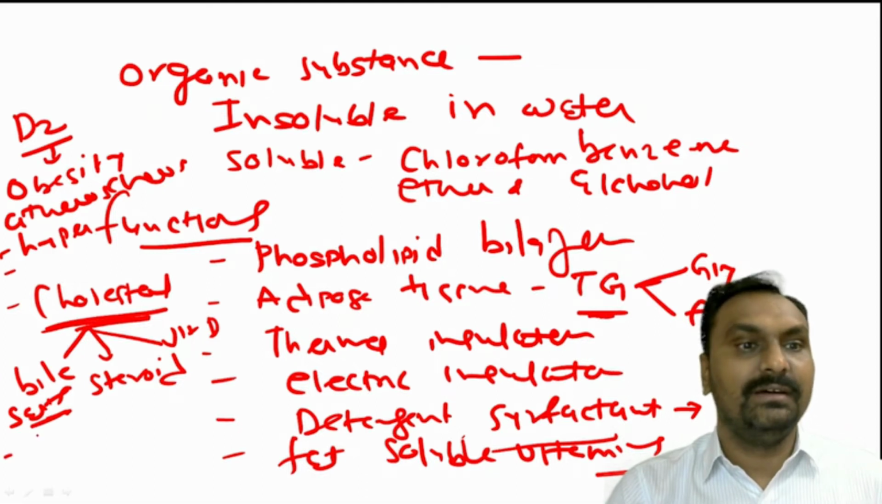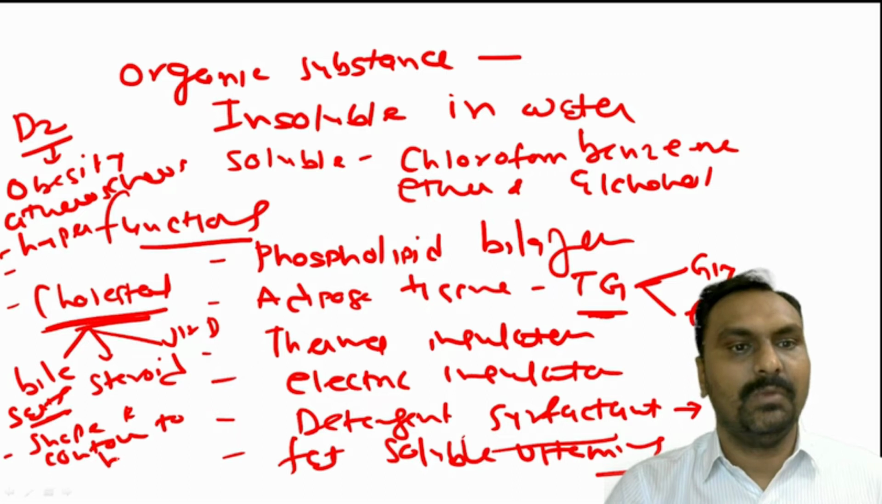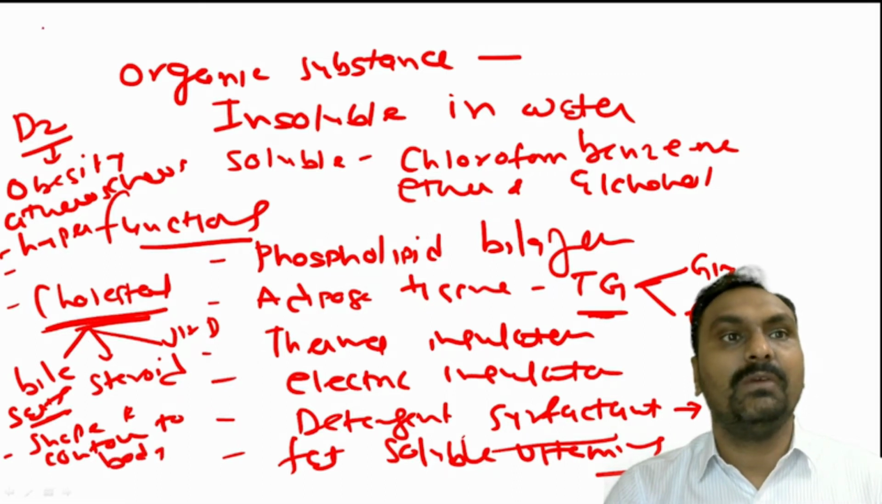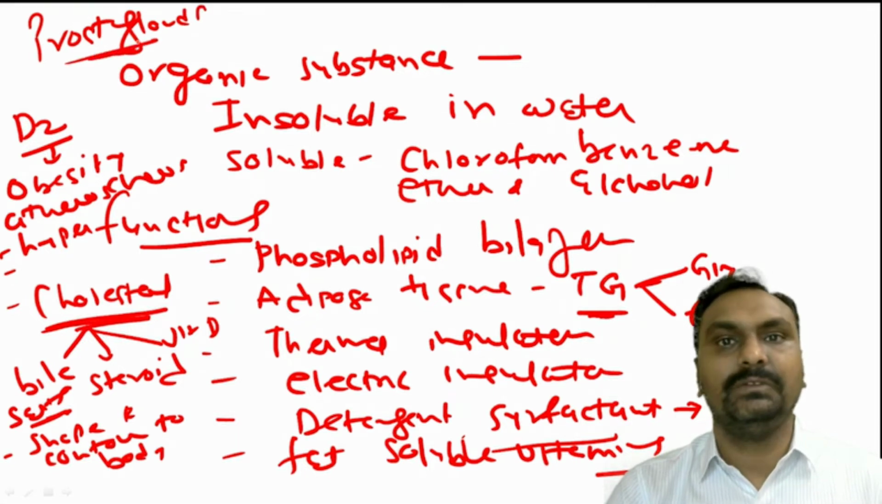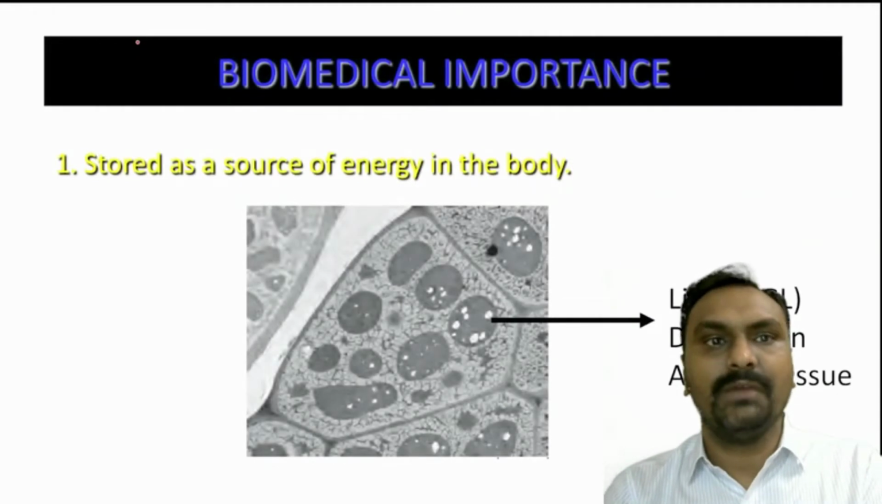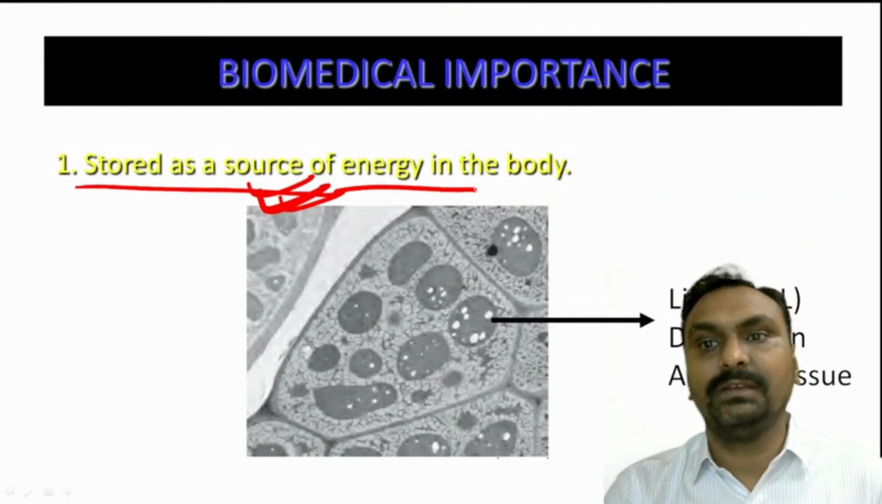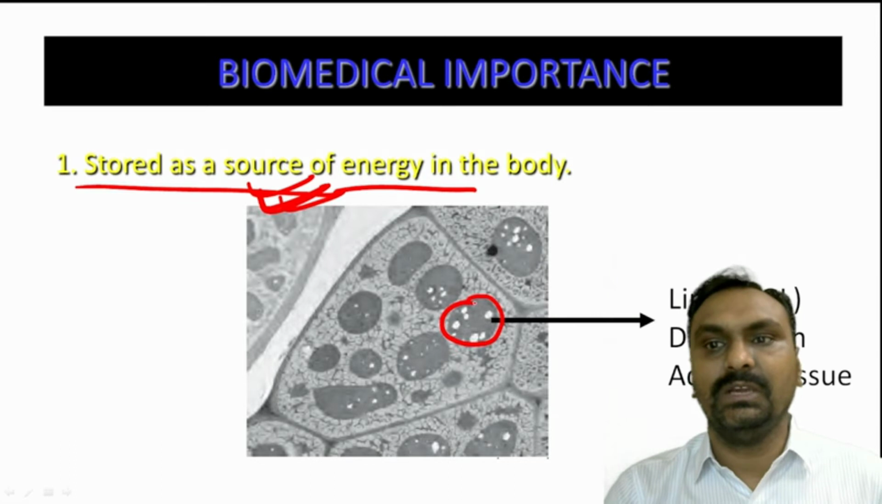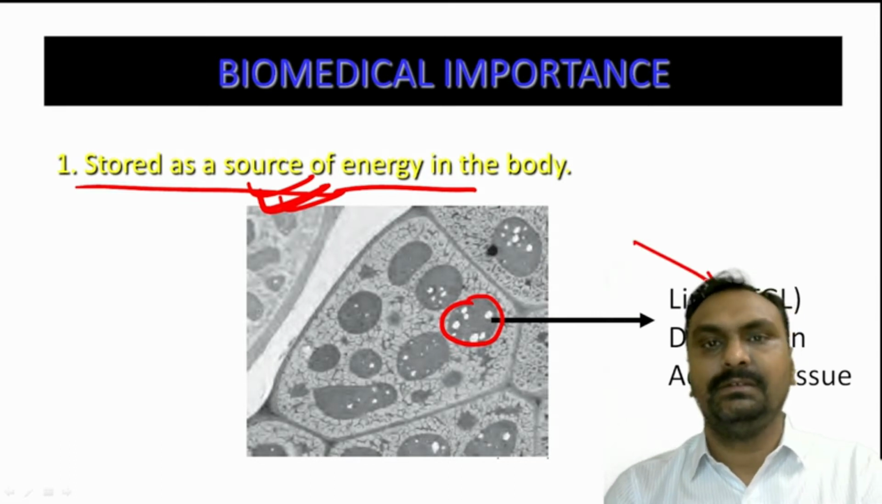They will also provide a shape and contour to the body. Okay, then other metabolic regulators like prostaglandins and steroids are synthesized from the lipids. So this is the overview of the functions of the lipids. Now we will see one by one. Lipids are stored as a source of energy. As you can see in the adipose tissue, they will be stored as triglyceride.